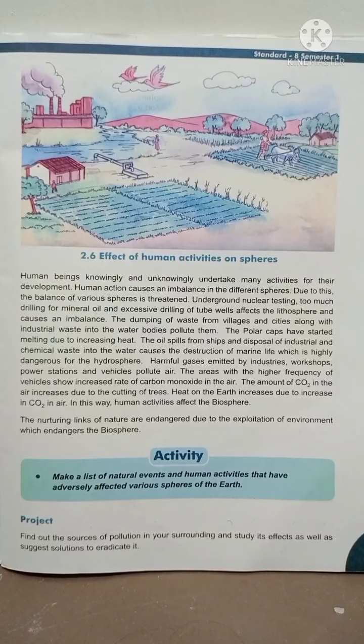The areas with the higher frequency, means amount, of vehicles show increased rate of carbon monoxide in the air. The amount of CO2 in the air increases due to the cutting of trees. Heat on the earth increases due to increase in CO2 in the air. In this way, human activities affect the biosphere.